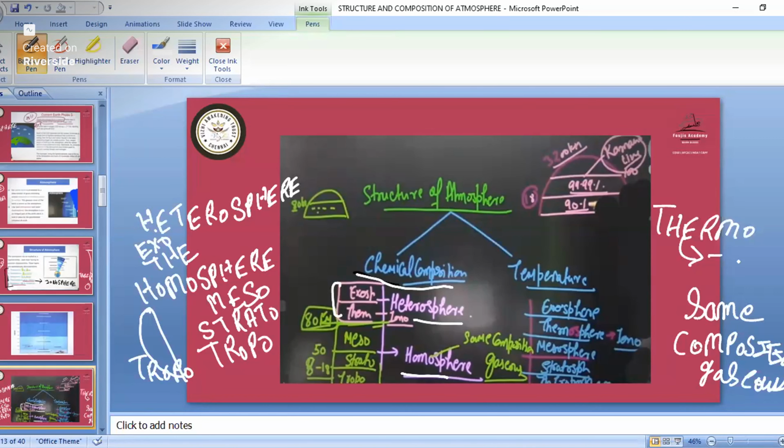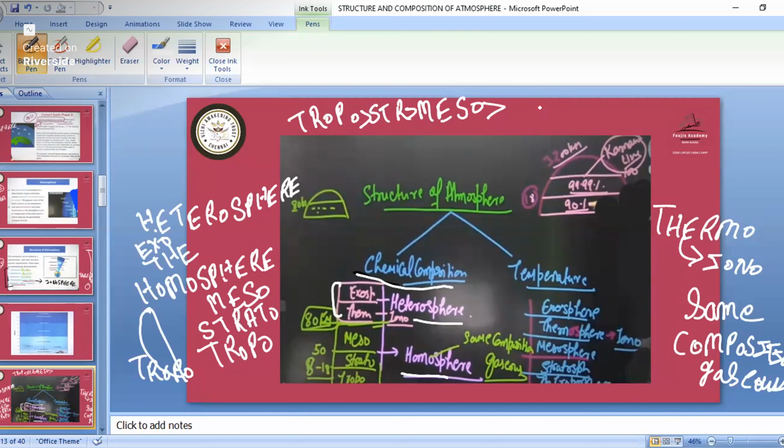So don't get confused about what layer comes after the mesosphere. Just remember that in the thermosphere we have the ionosphere. If options come for the arrangement of the layers of the atmosphere, you must know tropo, then strato, then meso.